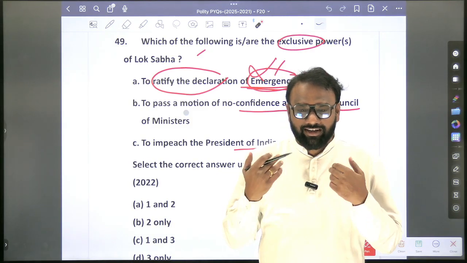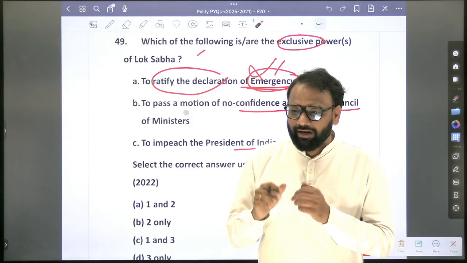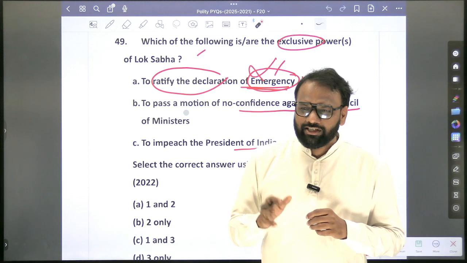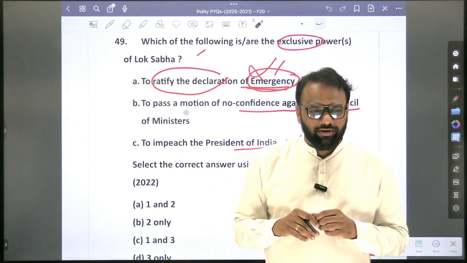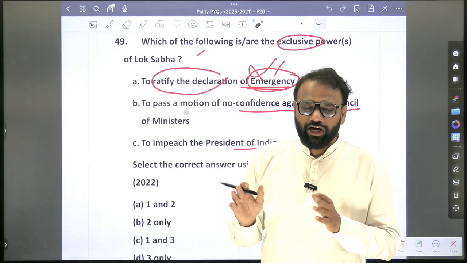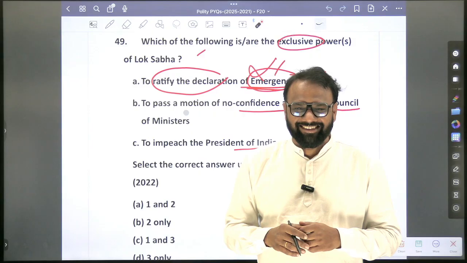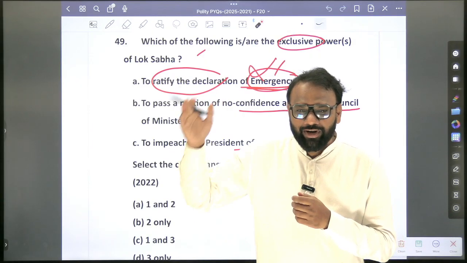So again I will get confused. When a national emergency has been approved by the parliament, it will continue for 6 months. How about President's rule? That is also 6 months. How about financial emergency? No, sir. In case of financial emergency, once you declare, it will continue indefinitely.